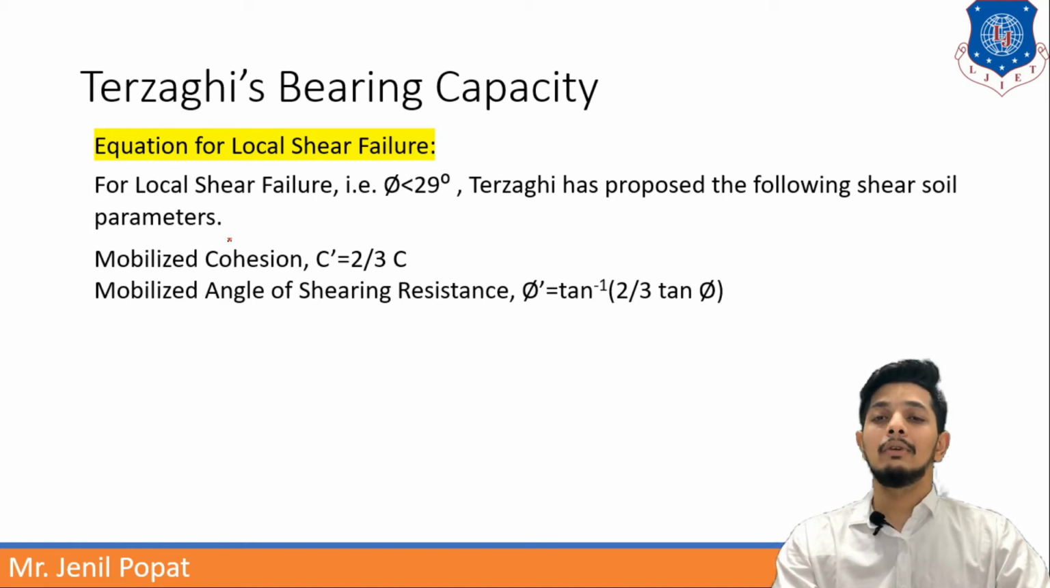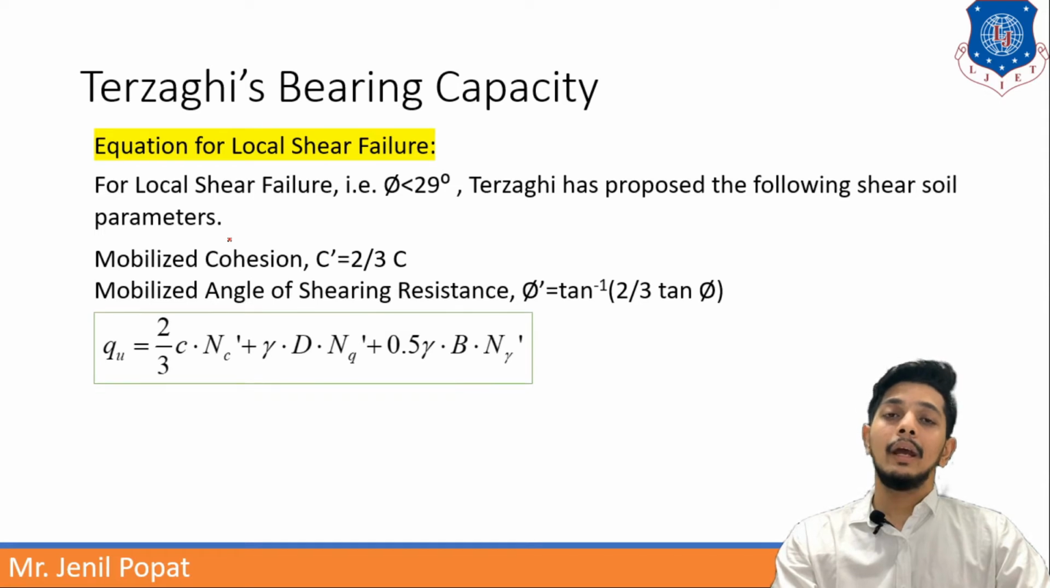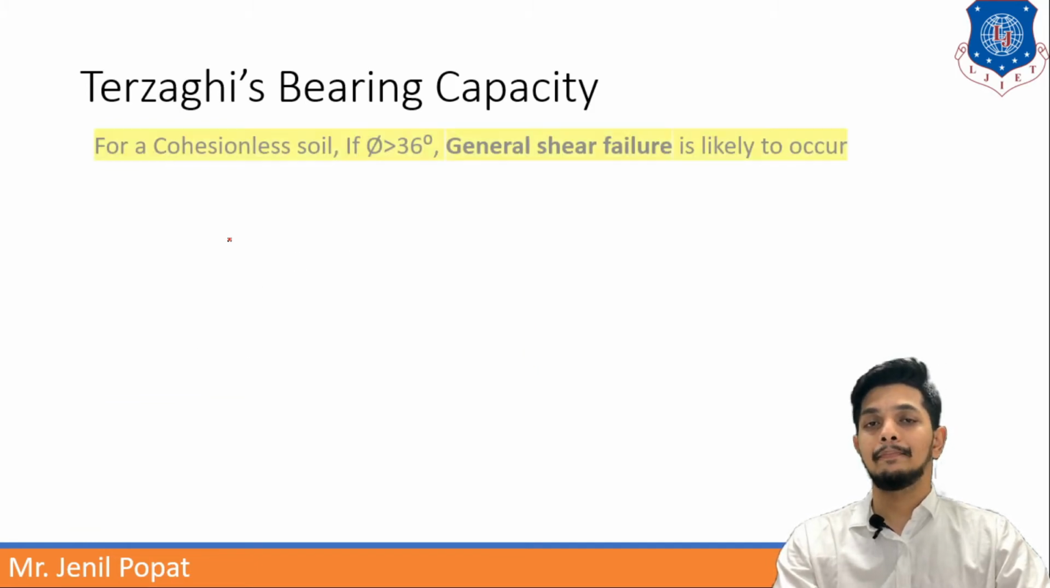So C will be C dash, now equal to 2/3 of C, and phi will be phi dash, now tan inverse of 2 by 3 tan phi. And Qu will be 2 by 3 C into Nc dash plus gamma D Nq dash plus 0.5 gamma B into N gamma dash. So this formula will be somewhat modified due to local shear failure.